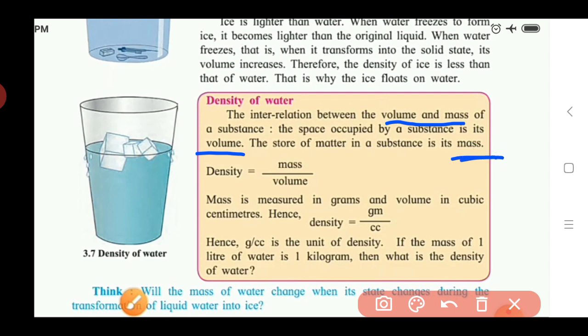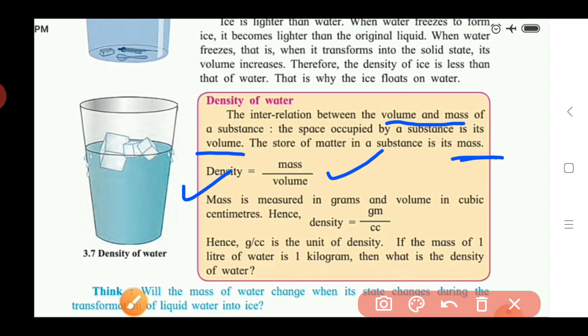So before calculating the density, you should know what the volume is and what the mass is. What is the volume? It is the space occupied by a substance. And what is the mass? Mass is the store of matter in a substance, means how much matter is stored in that particular substance, it is called mass. So how do we calculate density? Density is equal to mass upon volume.